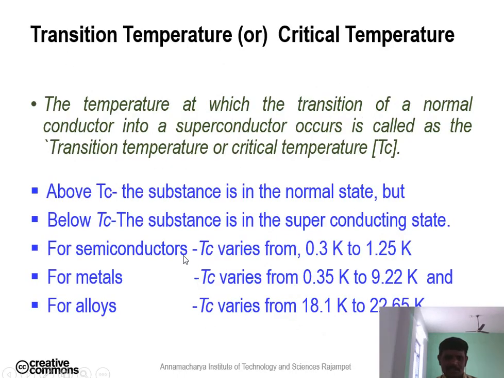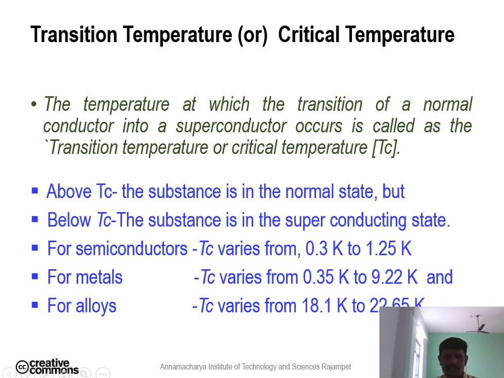For the semiconductors, the critical temperature varies from 0.2 Kelvin to 1.25 Kelvin. For metals, this value varies from 0.35 to 9.22 Kelvin. For alloys, the critical temperature varies from 18.1 Kelvin to 22.65 Kelvin.